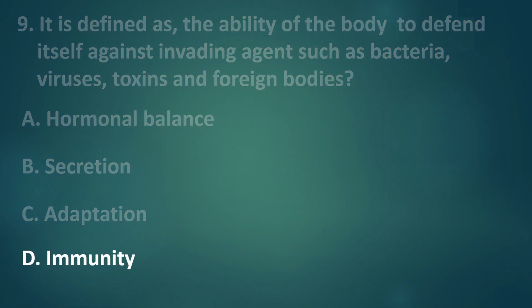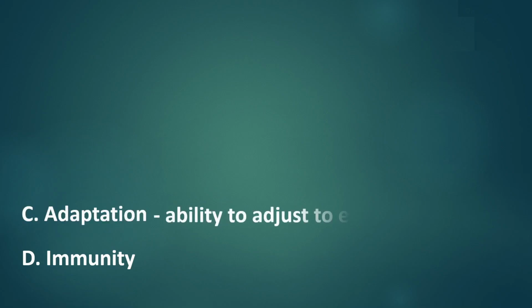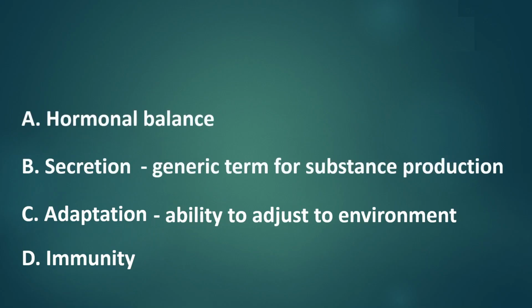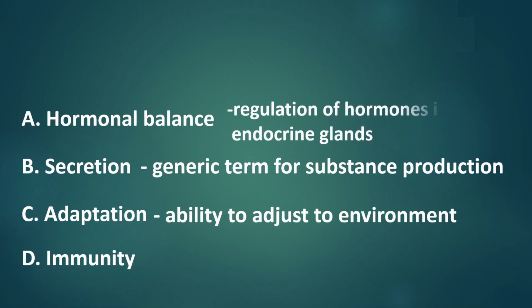The correct answer is letter D. Immunity. Adaptation is the ability to adjust to the environment for survival. Secretion is a generic term for substance production. Hormonal balance is the regulation of hormones in endocrine glands.